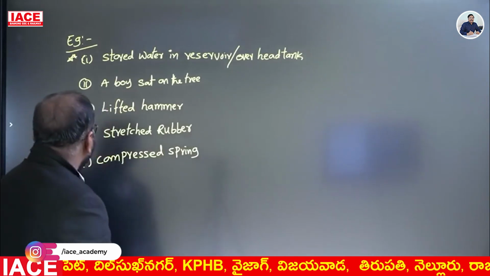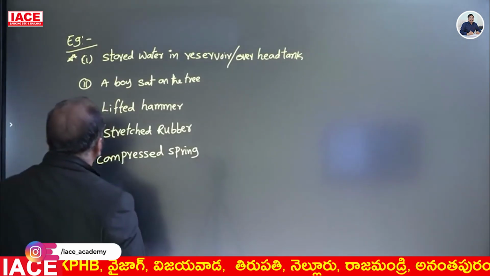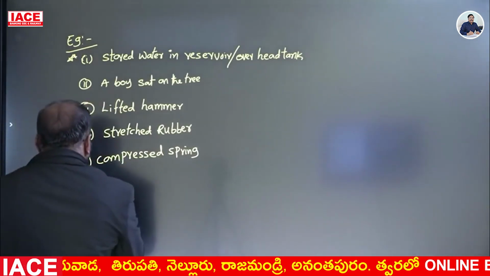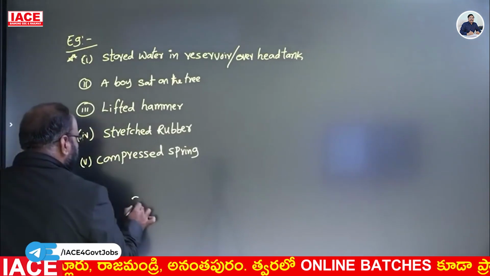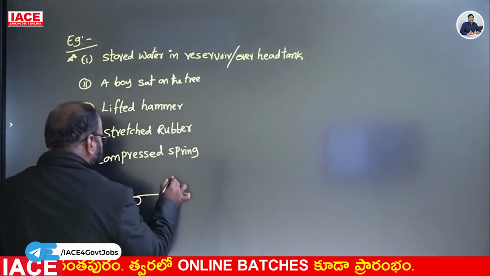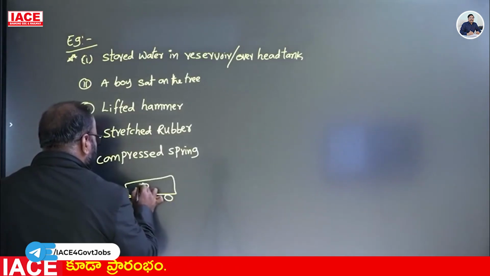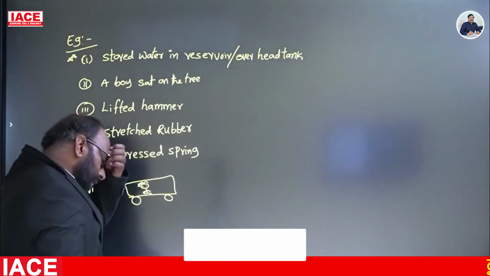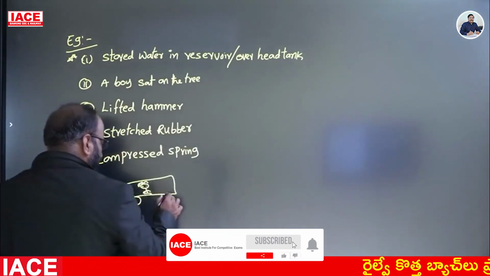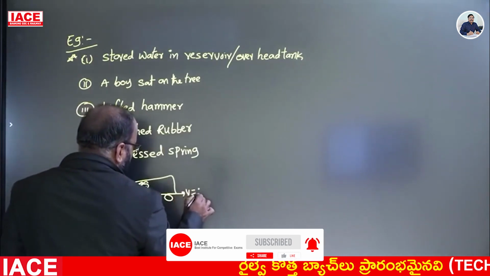Compressed spring, stretched rubber. Next, a passenger in a vehicle which is at rest position. Motion of the vehicle is 0.